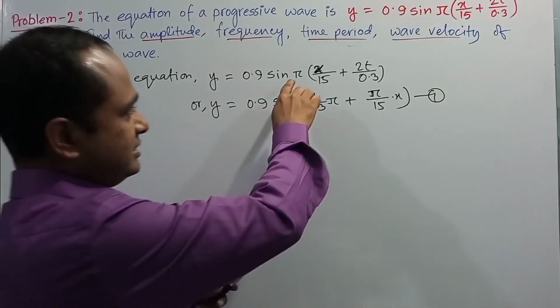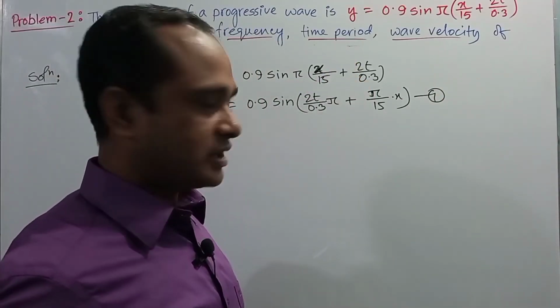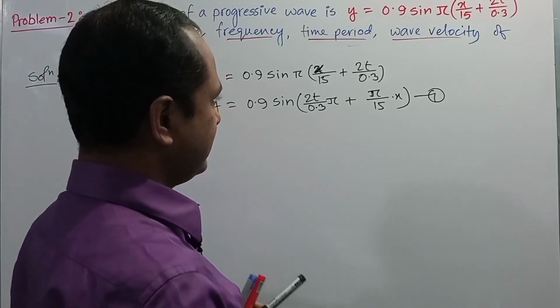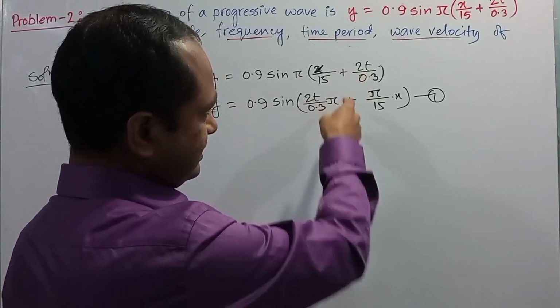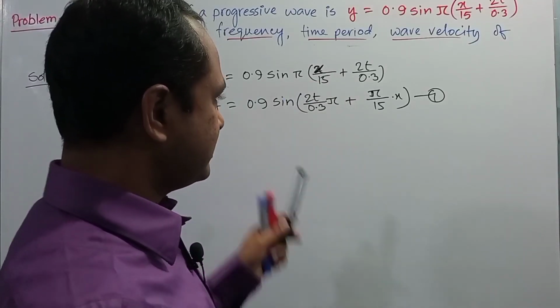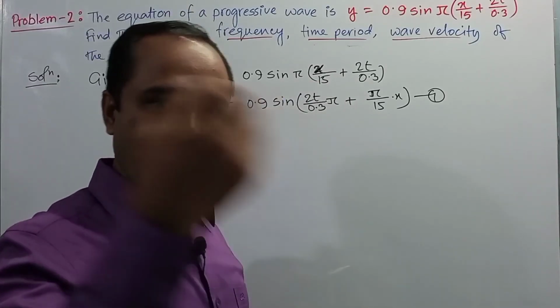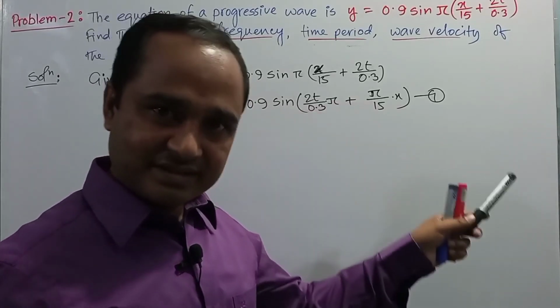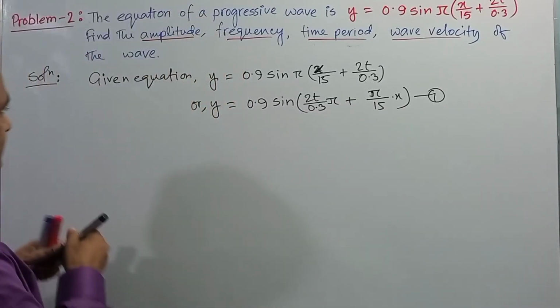Just we multiply pi with both terms of the phase and we exchange the first quantity with the second quantity, because in the standard equation you will get t in the first term and x in the second term, right?